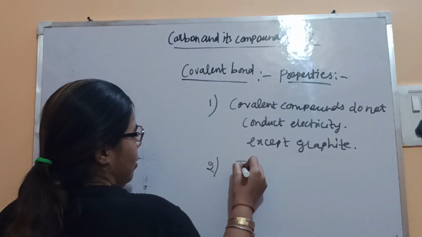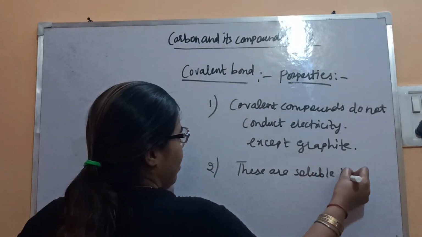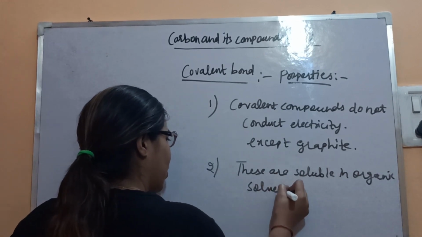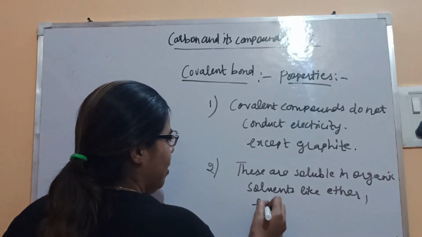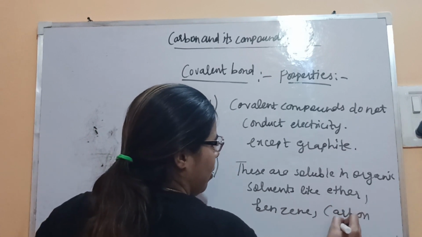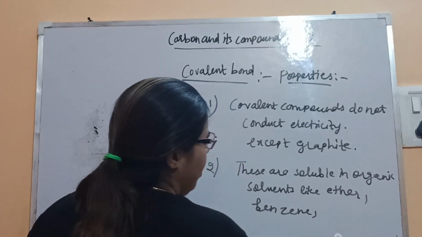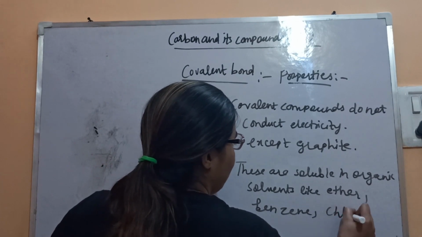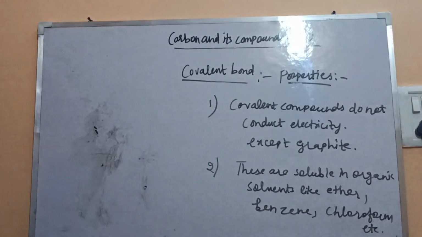Second, these are soluble in organic solvents like ether, benzene, carbon disulfide, then you can say chloroform. So this is the second property.